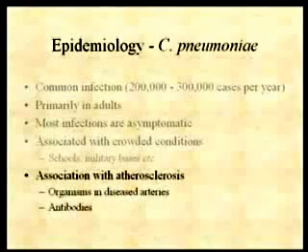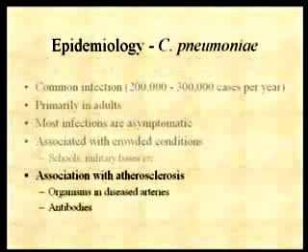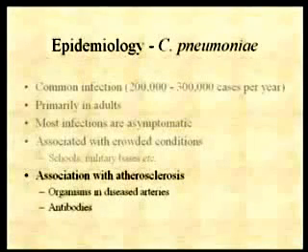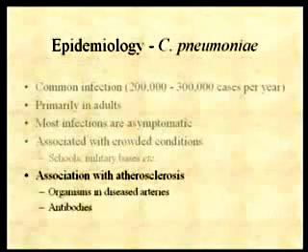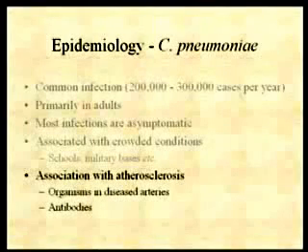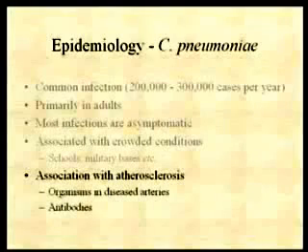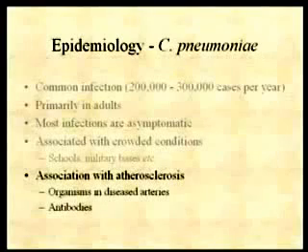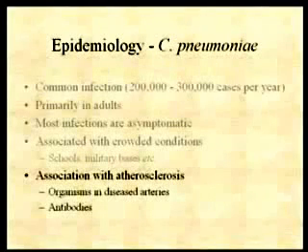And then there's this association with atherosclerosis. If you take atherosclerotic arteries, you can actually detect the organism in the diseased arteries. Whereas if you take, even from the same patient, a part of the artery that is normal, that is not diseased, you cannot detect the organism.